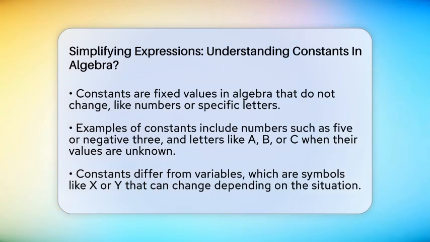specific number. Constants can be just numbers, like 5 or -3, or they can be letters representing a number we don't know yet. In algebra, a constant is different from a variable. Variables are symbols like x or y that can change depending on the situation. Constants stay the same no matter what the variables are doing.